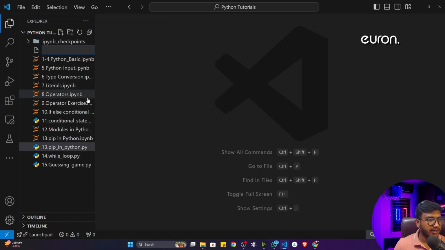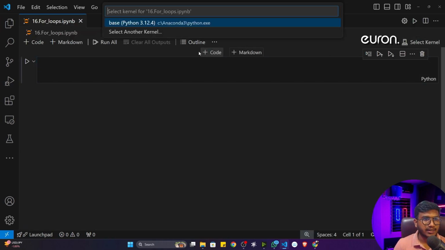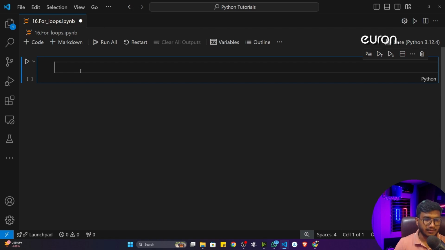So here I'm going to create a new file and I'm going to name it 16 for loop.ipynb. So here first of all, let's select the kernel. So I'll select this base kernel. See guys, for loop is nothing but again it's a loop. The way while loop works for, let's say, a repetitive task, it will run that task repetitively. The same thing this for loop also does. Okay, but syntax wise they are different.